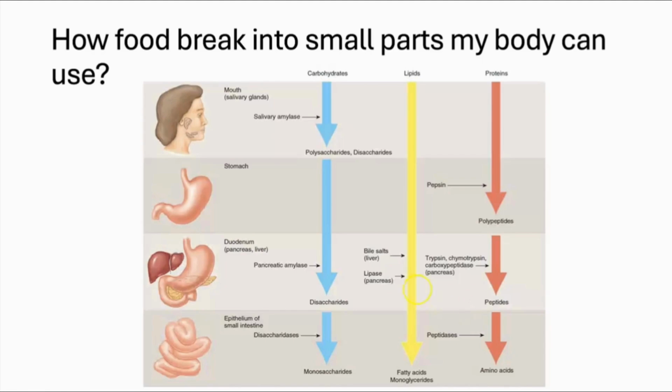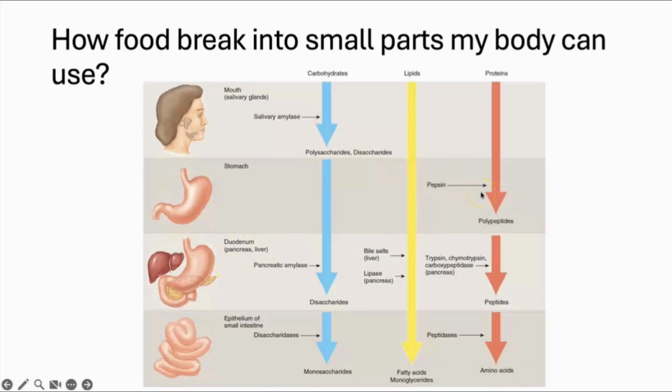Most of the food we eat contains carbohydrates, lipids, that means fats, and proteins. In the mouth, we already know there are salivary glands. They produce an enzyme called salivary amylase. It helps in the digestion of carbohydrates, that is the polysaccharides or disaccharides. What we eat will be in a polysaccharide form, starch. So it is digested in the mouth, and then it enters the stomach. In the stomach we have hydrochloric acid and the pepsin enzyme. It helps in the digestion of proteins in the food which we eat. Proteins, mostly the sources are dal, beans, everything.